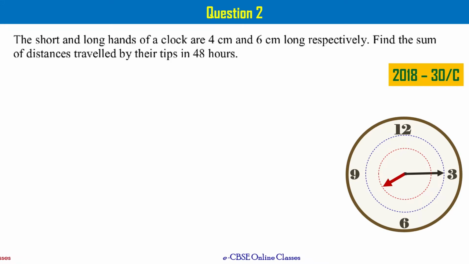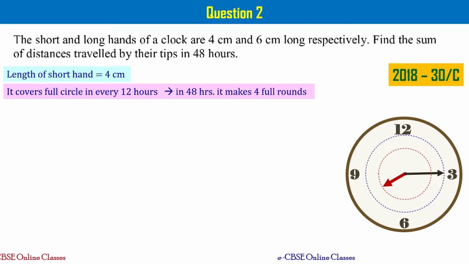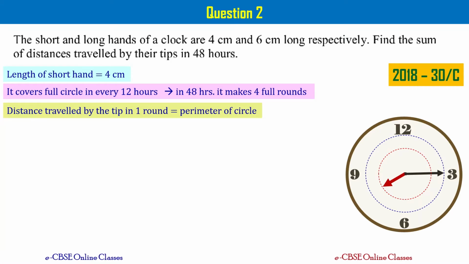It means to get the distances, all you need is the perimeters of these circles and then how many rounds they are making in the given time. That's what we have to do, right? Let's do that. Length of the short hand is given. We know that the short hand covers a full circle in every 12 hours, right? It means in 48 hours, it is going to make 4 full rounds, right? 4 times 12 equal to 48. That's why. Now, the distance traveled by the tip in one round is equal to the perimeter of the circle, right?